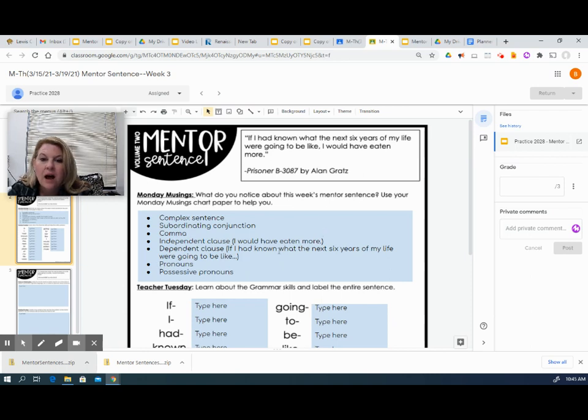So we also talked about the pronouns, how the pronouns that we noticed were I and my, which leads us to draw the conclusion that it could possibly be written in first person point of view. But we also noticed that there were quotation marks. So if the quotation marks are there because this is dialogue, we don't have speech tags, but if it is dialogue, then we can't make that determination strictly based on those pronouns. We also noticed that my is a possessive pronoun, and so it's showing ownership of life.